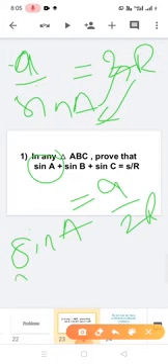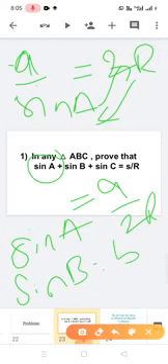Like that, sine B is equal to b by 2R, and similarly sine C is equal to c by 2R.